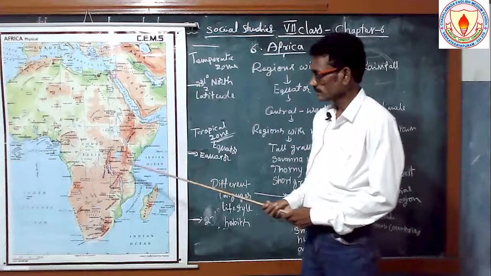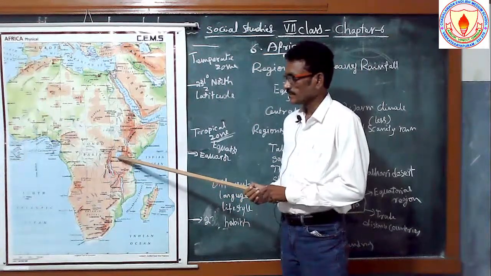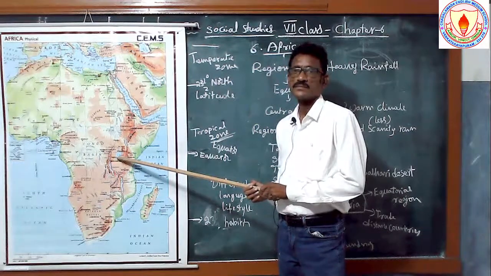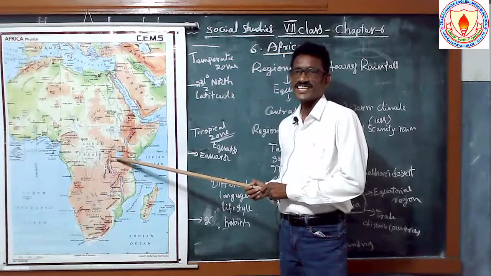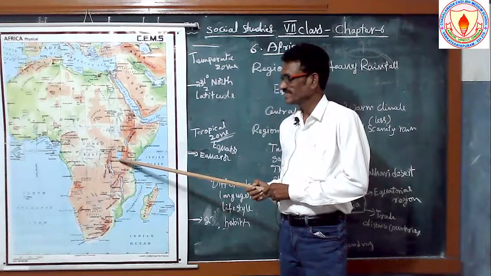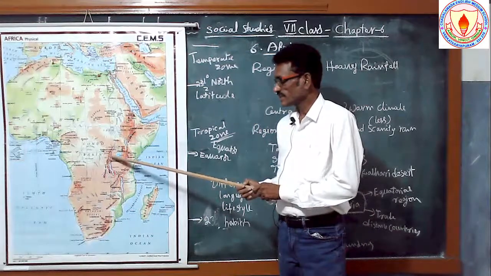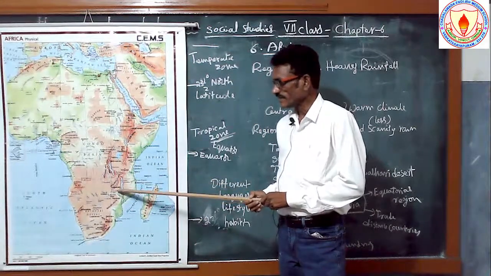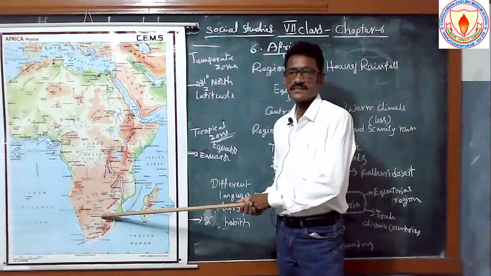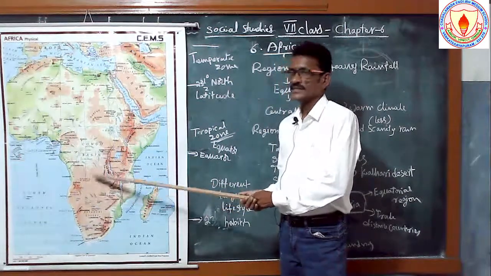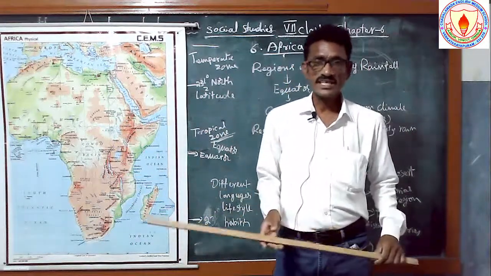See here. What is the lake name? Which lake is located here? Tell me, give the answer. Lake Victoria. What is the lake? Here, Lake Victoria. Okay. And which desert is located here? Kalahari Desert. So we will continue in the next class. Thank you.